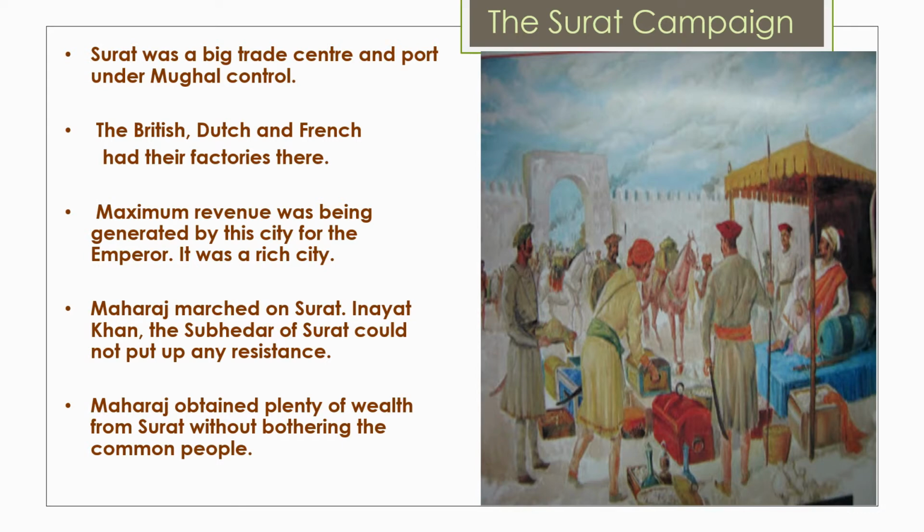Inayat Khan, though he was a subedar, could not protect or show any kind of resistance against Chhatrapati, and Surat was under attack for nearly 3 days, in which the Maratha army looted all possible wealth from Mughal and Portuguese trading centers. There were foreign trading centers also in the same place.